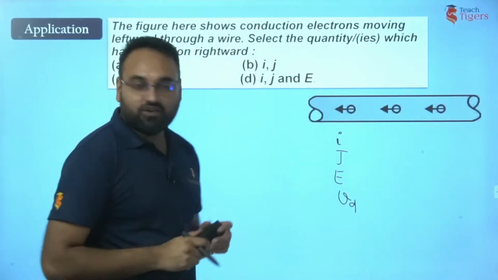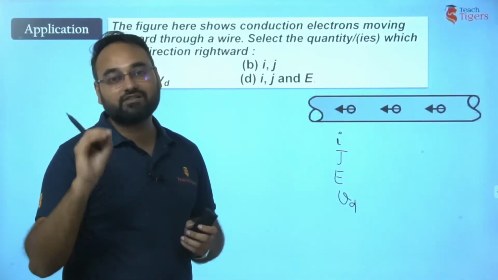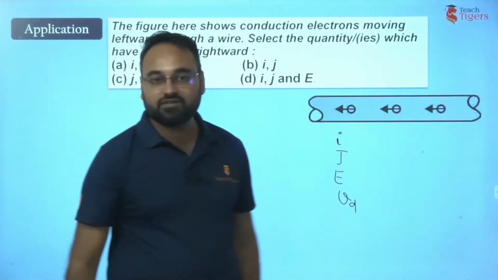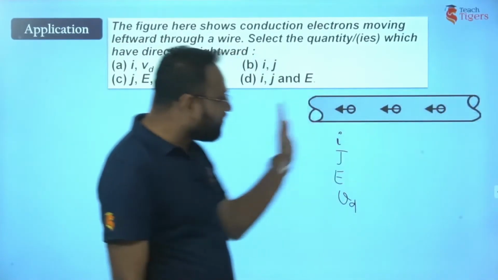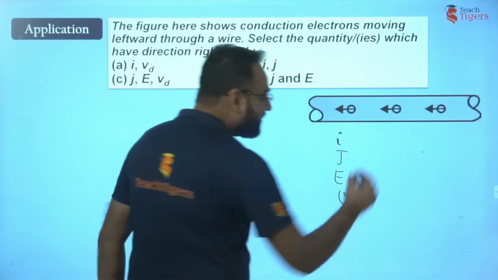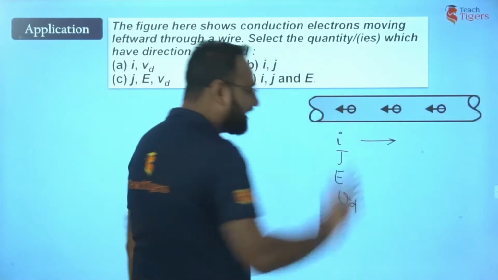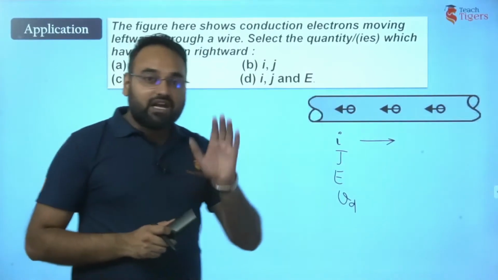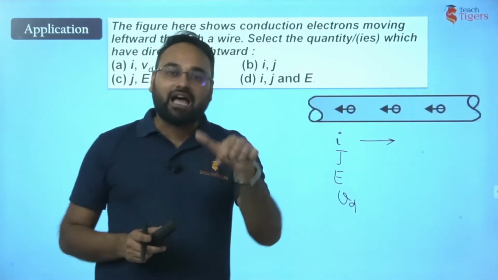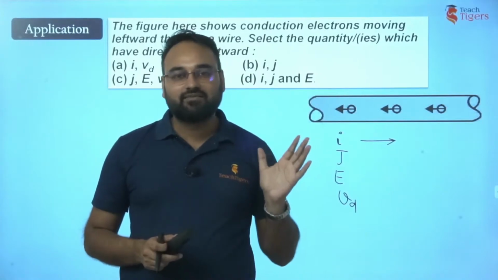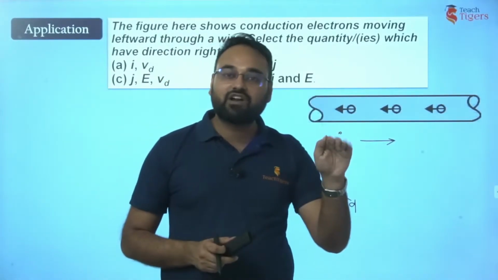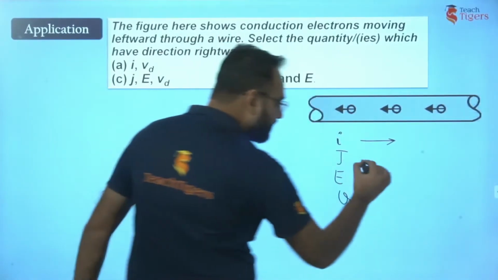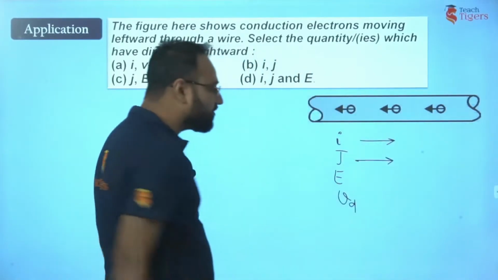Now what is the direction of current? We know the direction of current is always opposite to the flow of electrons. If electrons are moving leftwards, that means current will be rightwards, like this, right? Then what can you say about J? I have told you the direction of current density is the same as that of current. That means for sure J will also be rightwards.